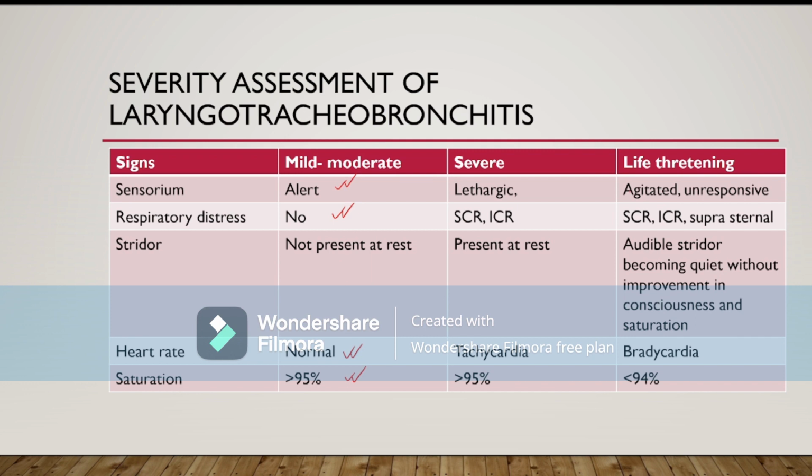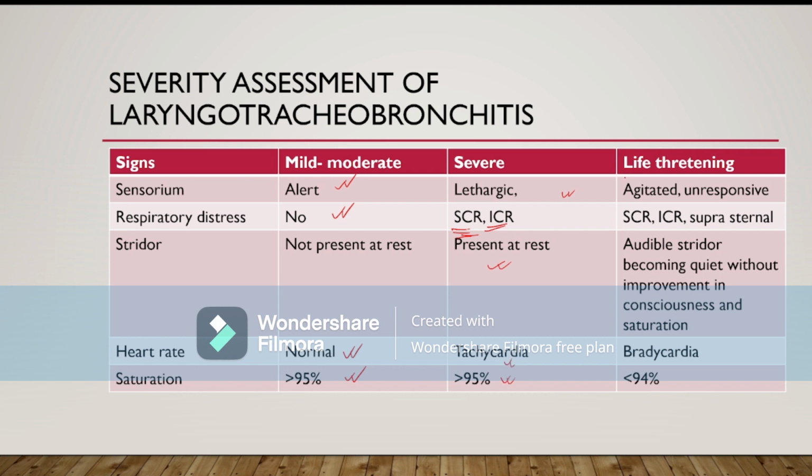If the stridor is severe, then the child has lethargy. That means the oxygen is decreased in the brain, and the child is having lethargy. There is subcostal and intercostal retraction present. The child has stridor also when crying or during coughing, or the child has stridor during rest also. The child has tachycardia and the saturation is normal.